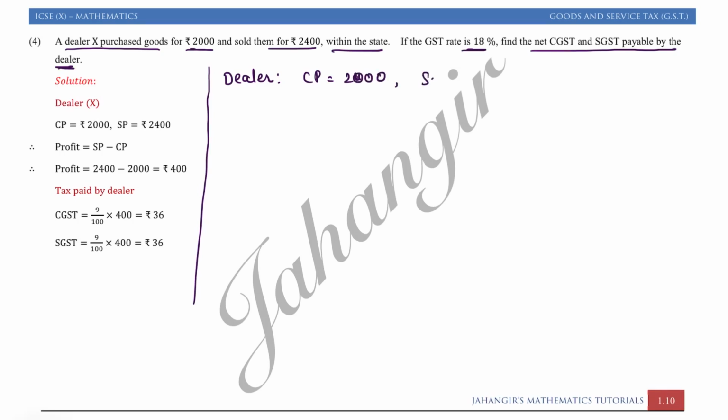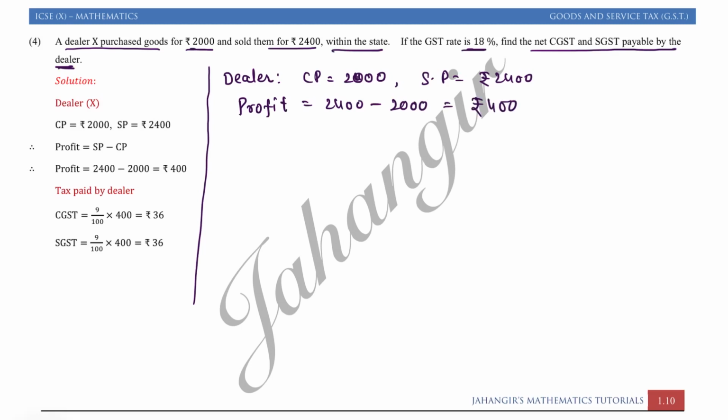SP is rupees 2,400. Since dealer is a middle person, dealer, trader, wholesaler, whatever, CGST, SGST payable by the dealer will be on its profit. So profit is equal to SP minus CP, that is 2,400 minus 2,000, that is equal to rupees 400.